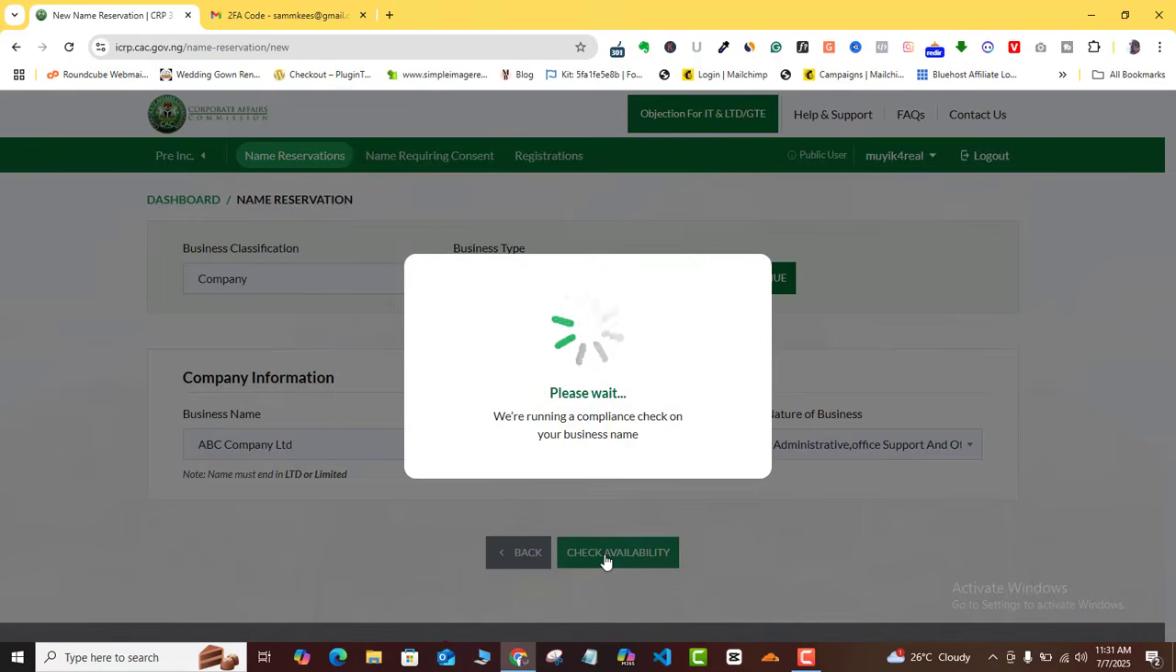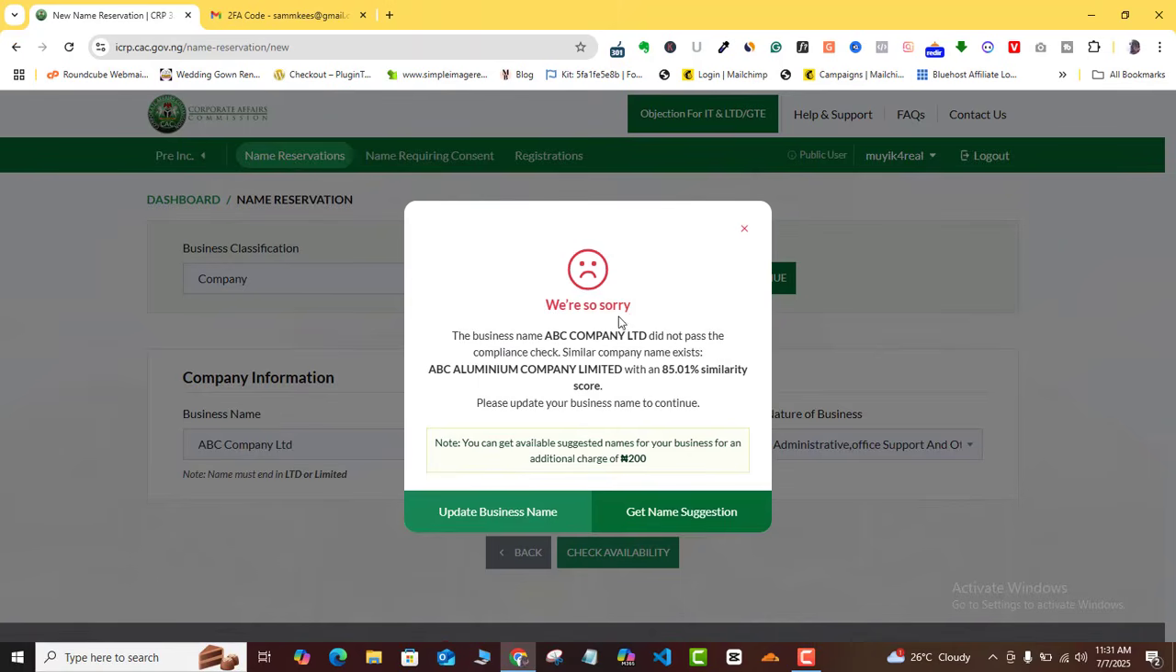So I'm just going to click on that, and then you can see here it's saying, we are sorry, the business name ABC Company Limited did not pass the compliance test. Similar company exists, ABC Aluminium Company Limited, and so on. Please update your business name to continue. Note, you can get available suggested names for your business for an additional 200 naira.